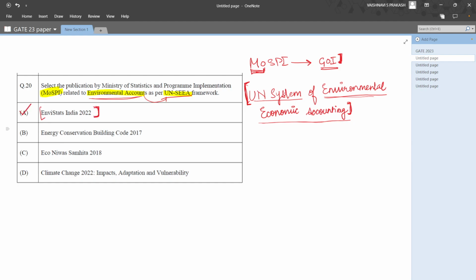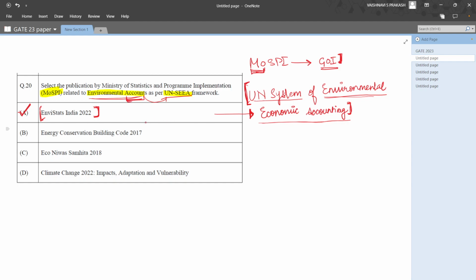This is actually the right option, and this is a document that is released by the government of India under this category for checking the environmental statistics and accounts.